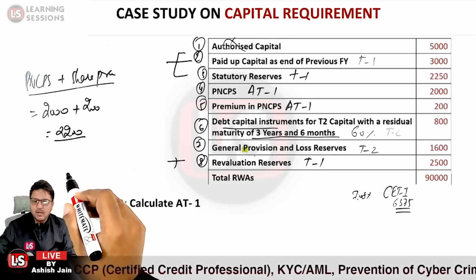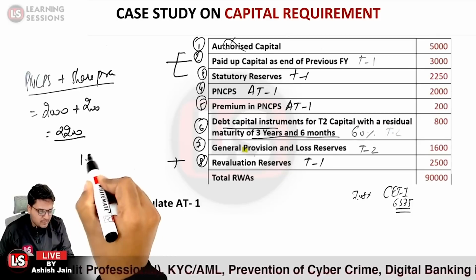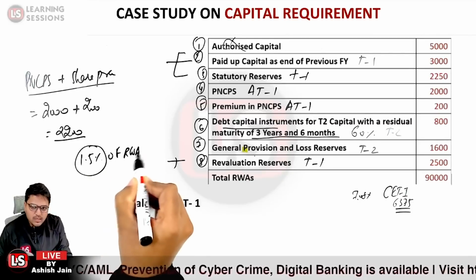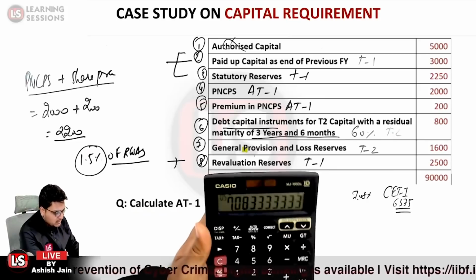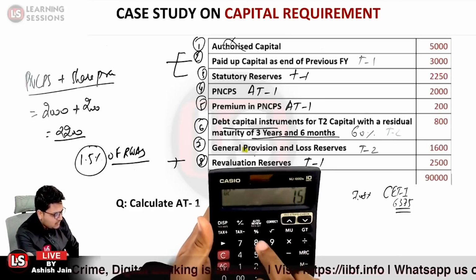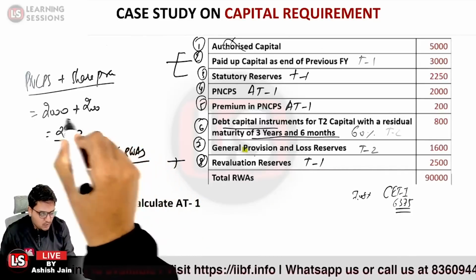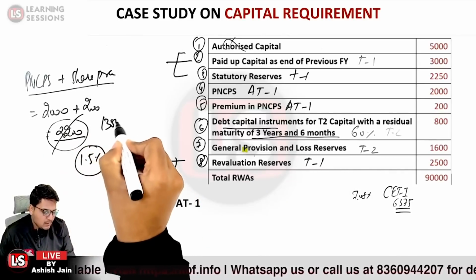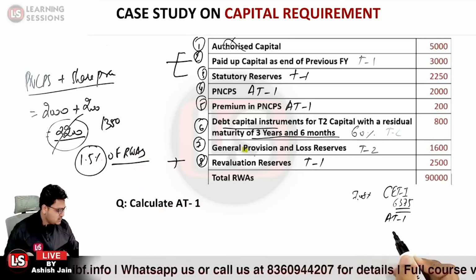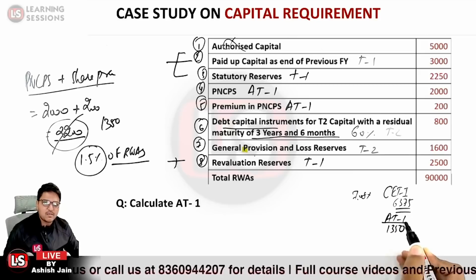Would that be the right answer? Because I just told you that it must be restricted to a maximum of 1.5% of the total risk weight assets. What are the total risk weight assets? It is 90,000. So 90,000 into 1.5% is equal to 1350. So additional tier 1 is restricted to 1350. The additional tier 1 answer would be 1350 because it is to be restricted to 1.5% maximum.